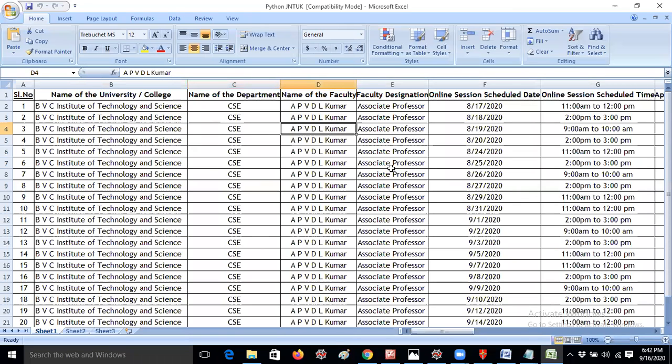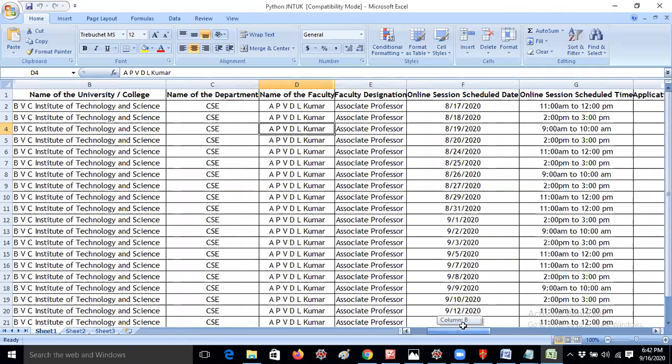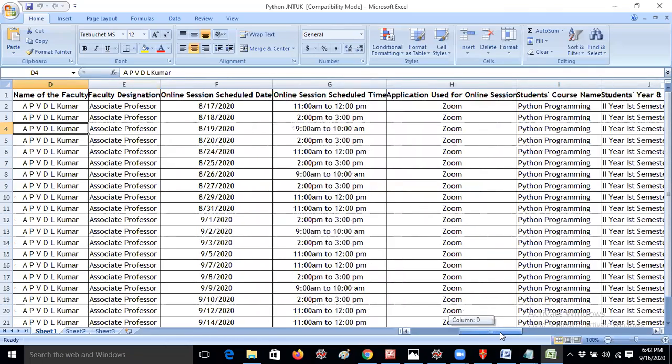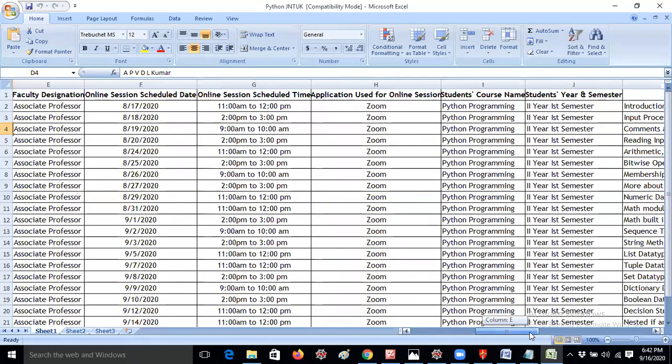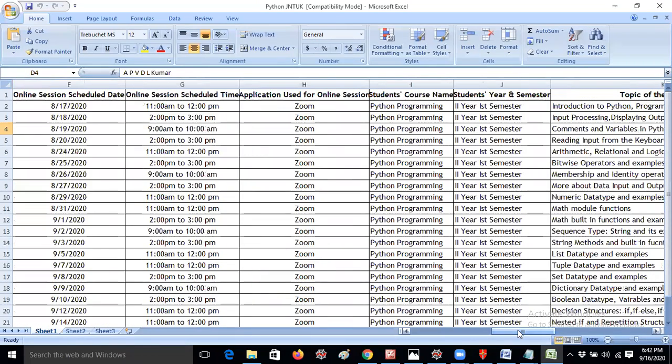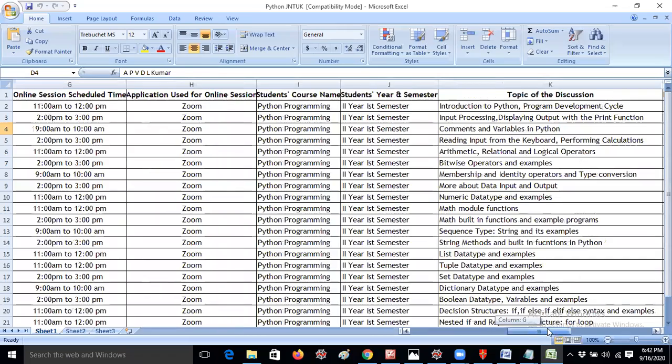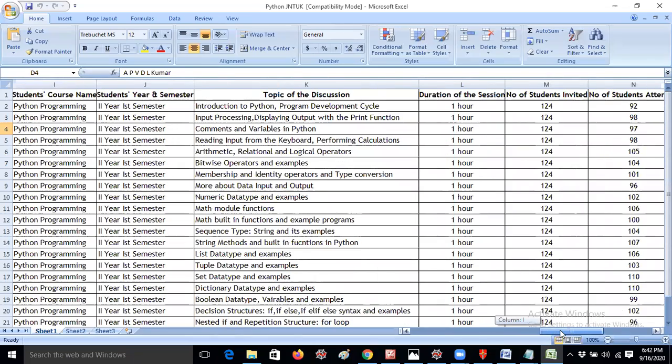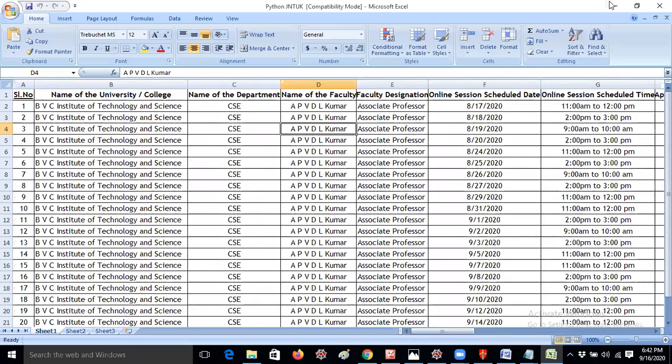So on the 17th, at which time I am taking the class according to the timetable, this is the list I have to share with JNTUK. Not only me, all the JNTUK region faculty members. What topic I have covered, how many hours I have taken, how many students are absent, which roll numbers are present and which are absent. We are sending it every week. This is the JNTUK update actually.